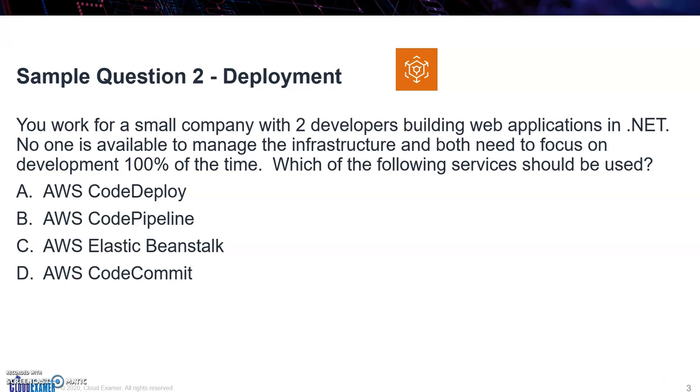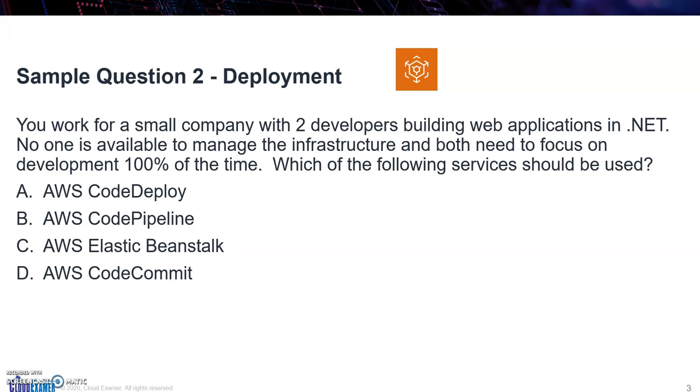Okay, so you work for a small company with 2 developers building web applications in .NET. No one is available to manage the infrastructure, and both need to focus on development 100% of the time. Which of the following services should be used? Okay, so Code Deploy is a service. Code Pipeline is also a service. Elastic Beanstalk is a service. And Code Commit, it's also a service. So any one of these can be a valid answer.